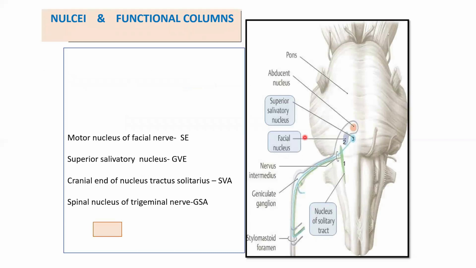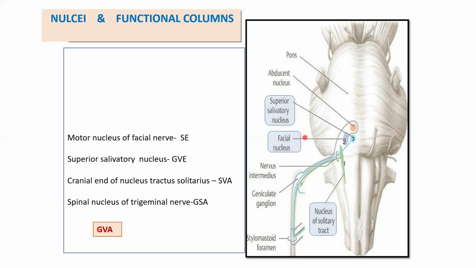Yeah, so we know about the functional columns: general somatic efferent, general visceral efferent, special visceral efferent, and then general somatic afferent. And then there's one more controversy area, the general visceral afferent. Some textbooks tell that the general sensations from the mucosa of the nasal cavity, paranasal sinuses, as well as the soft palate, are carried by the fibers of the facial nerve, which come and relay over the cranial end of nucleus tractus solitarius.